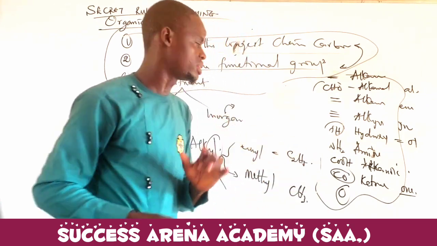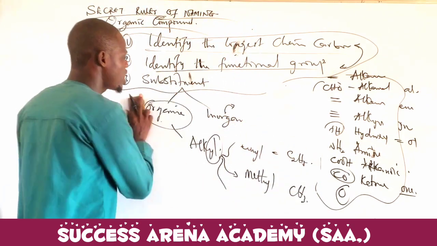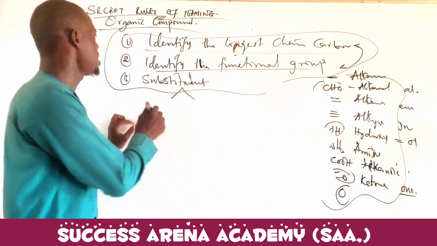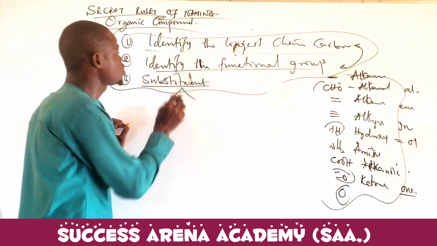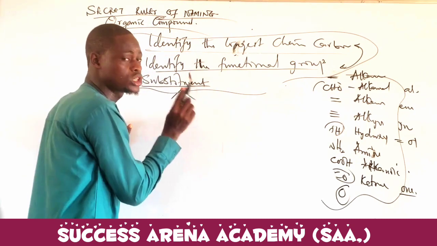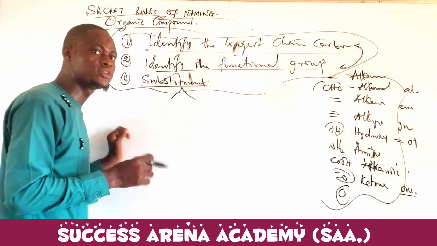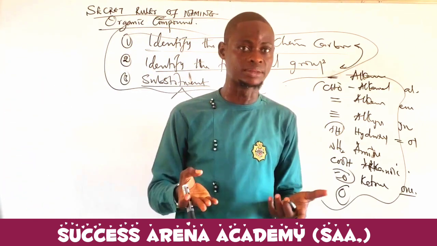Now, how do we name it? Take note of this. If you are to name any organic compound, the first thing to do is ask: is there any substituent? The first thing is for you to know the number of carbon, which gives the name of the compound. That is the first. Know the number of carbon. If the number of carbon is 4, that is butane.